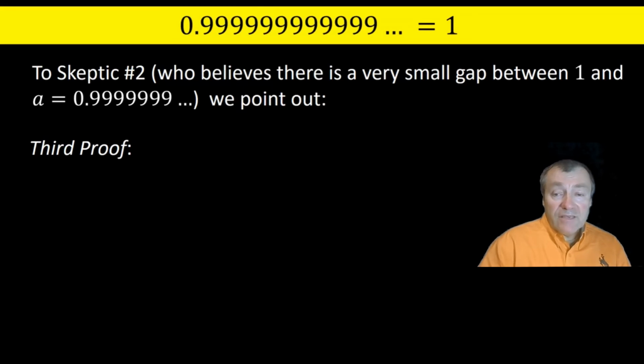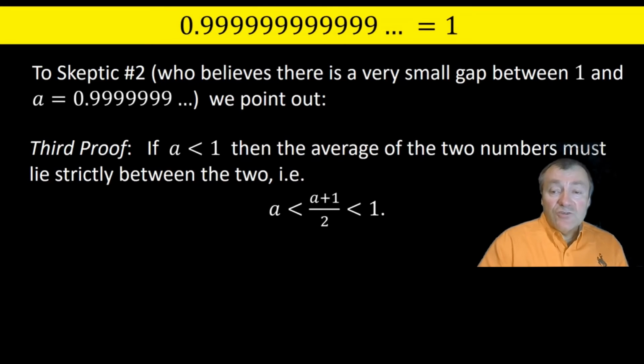And here is a third proof that I like a lot, and which I offer to skeptic number 2, who really believes that 0.99999 repeating forever is just slightly less than 1, infinitely close but not equal. If these two numbers had a gap between them, presumably a being less than 1, and there's a gap, then you should consider their average, the average of a and 1.